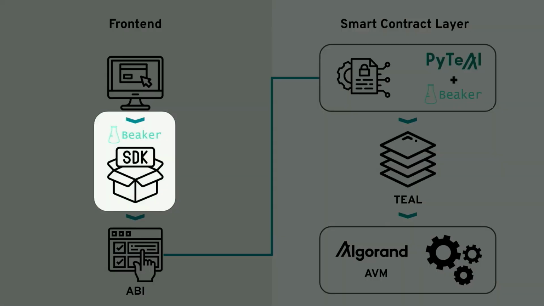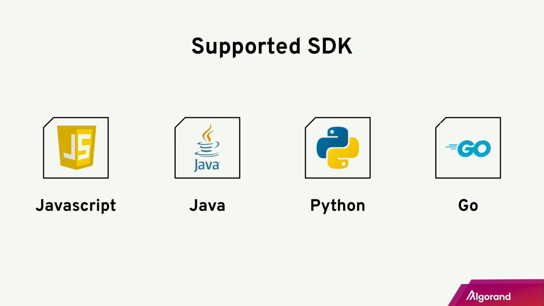All right, let's go back up. And now let's talk about the Algorand SDK wrapped with Beaker. The Algorand SDK is what you use to deploy and interact with your smart contract. So mostly you will be writing this code on the front end side saying, hey, this is the method that you call to interact with your smart contract.